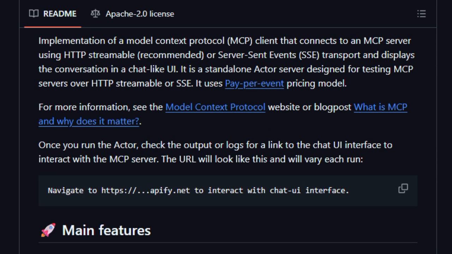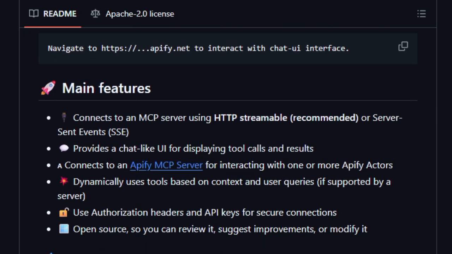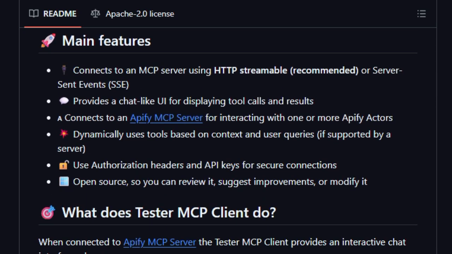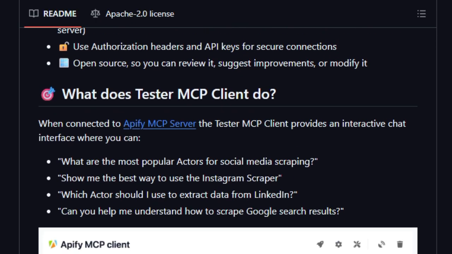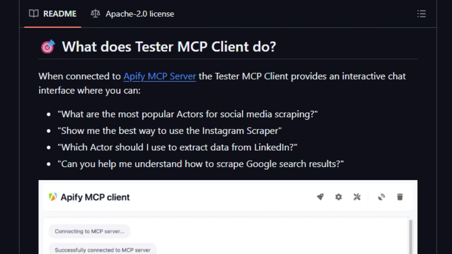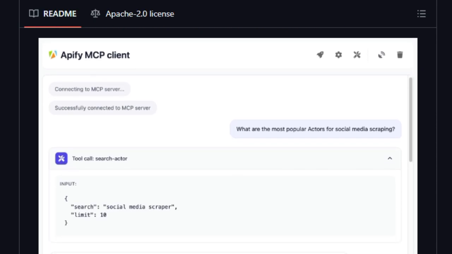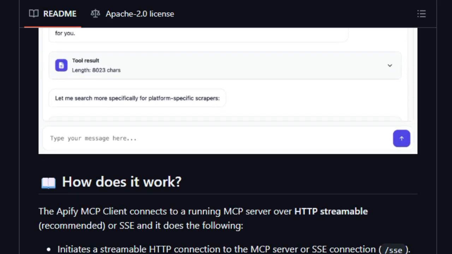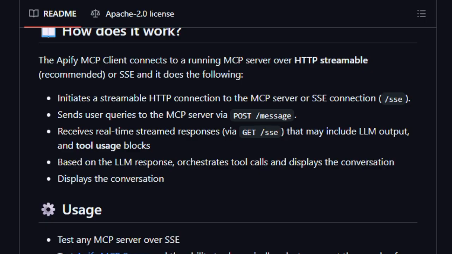What makes this tool unique is how hands-on and interactive it is. Instead of running in the background or being buried in logs, you actually see which tools are called when and how, right next to the AI responses. Another defining feature is that it dynamically discovers and uses tools based on the context and user queries. If your MCP server offers many actors or capabilities, Tester MCP Client can intelligently route calls, decide which actor fits best, and show you that process in real time.